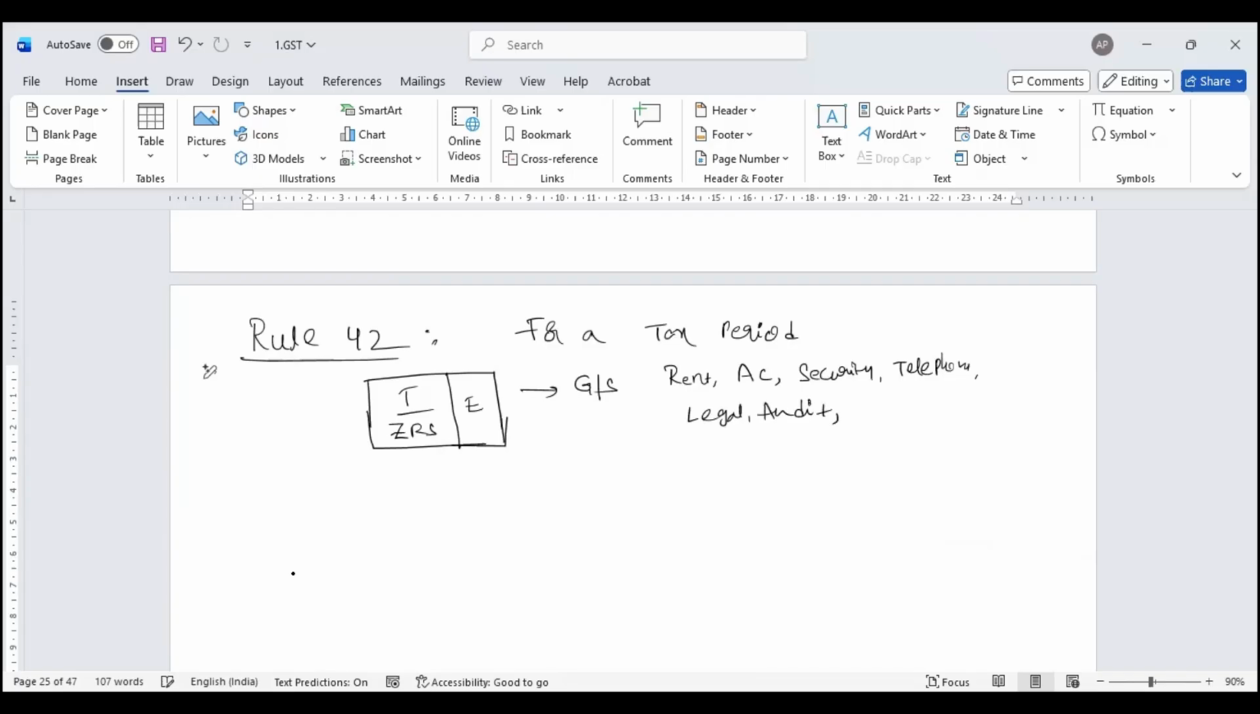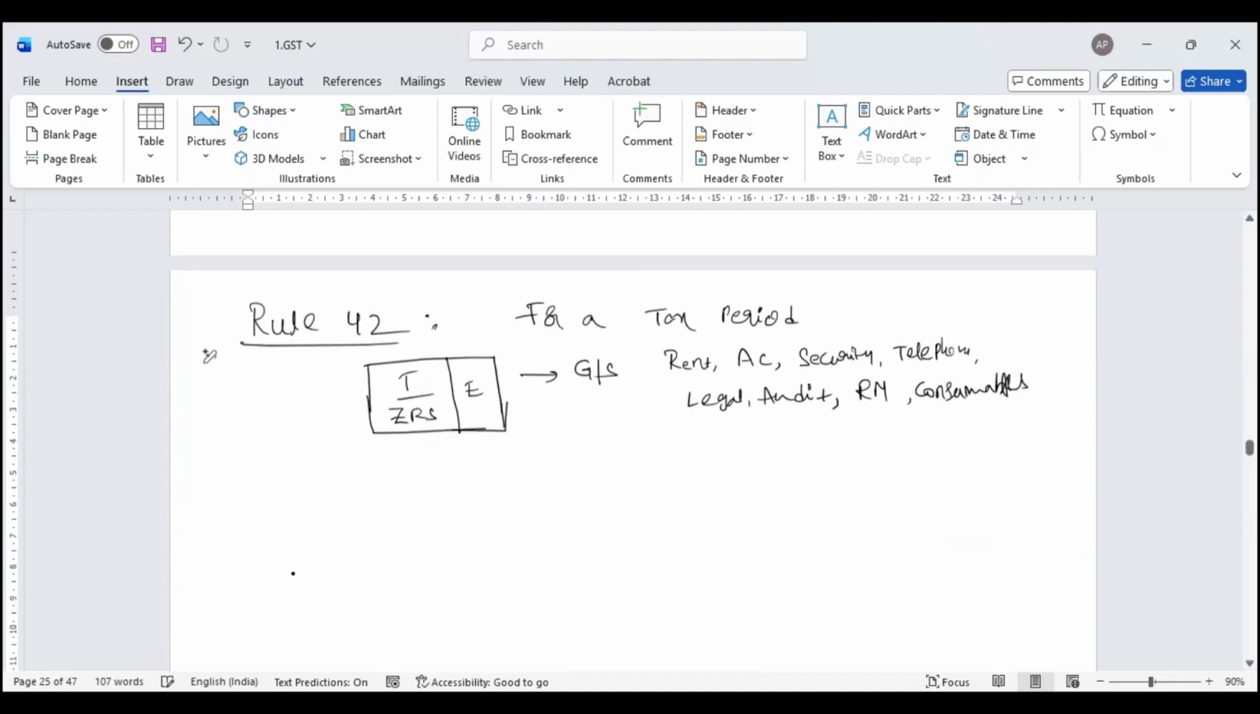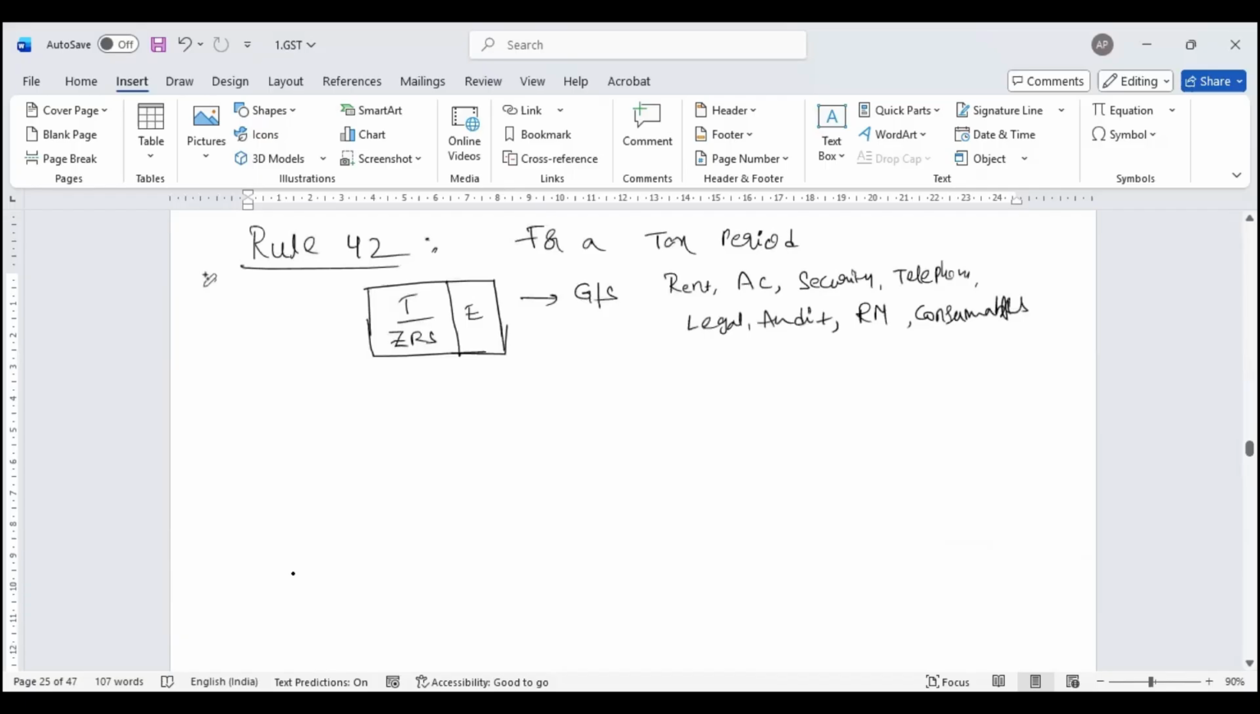Then purchase of your raw material, which may be commonly used, like consumables, raw material or consumables, which are common in nature for both the activities. How does Rule 42 help you for this particular input tax credit?